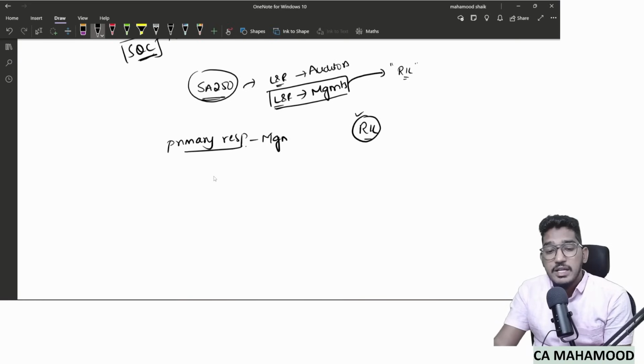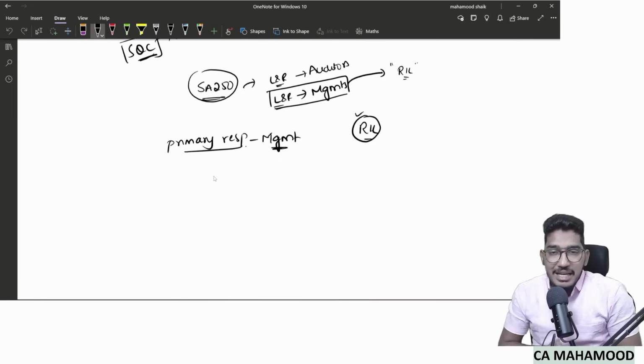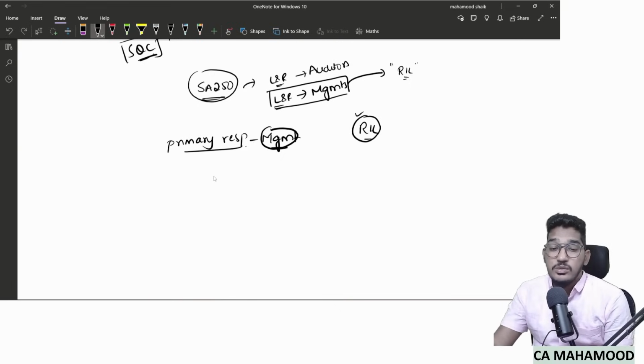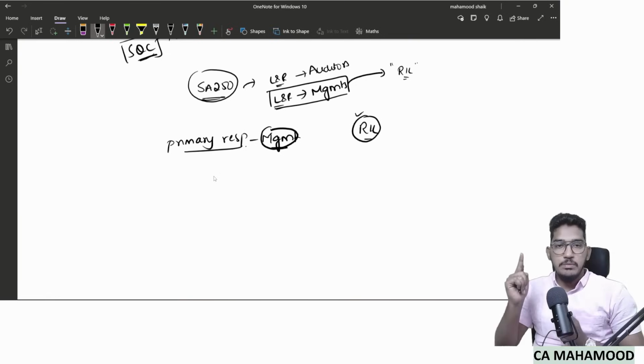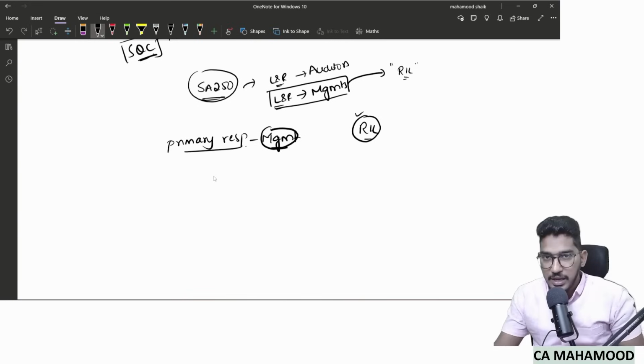It is always the primary responsibility of the management of your client to make sure that their entity is complying with all the laws and regulations, and to identify any non-compliances. This primary responsibility always rests with management. So point number one, the primary responsibility to comply with all the laws and regulations is with management.